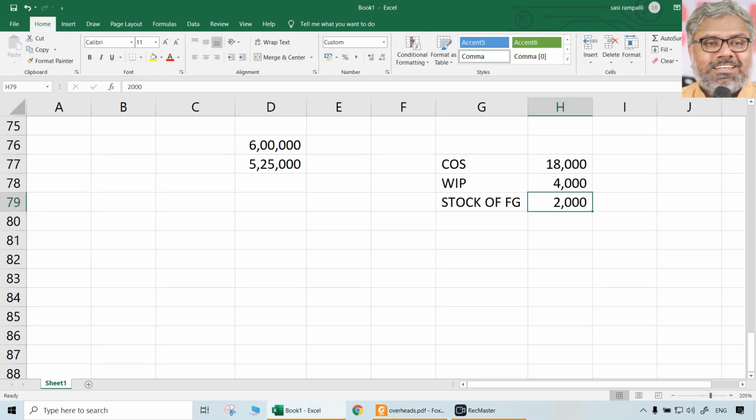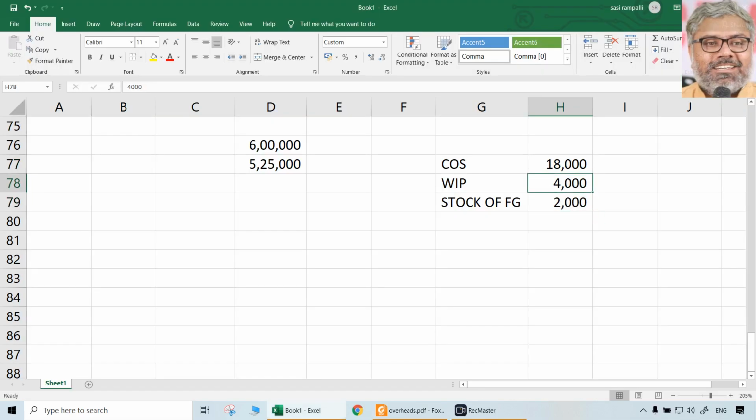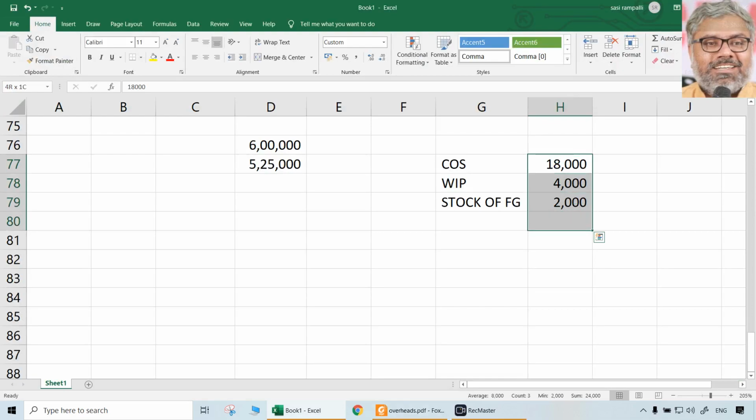We need to make all the number of units uniform. In other words, the 8,000 units of work in progress are equivalent to 4,000 units of finished goods. But they are not finished goods. If they are really finished, we don't call them work in progress. That is why we are imaginarily calculating how much would have been the finished goods if 8,000 units of work in progress is there. In equivalent terms, what would it be equivalent to of really finished goods? 4,000. Why is that? Because these are completed 50% in all respects. So that is the split that we will require later.